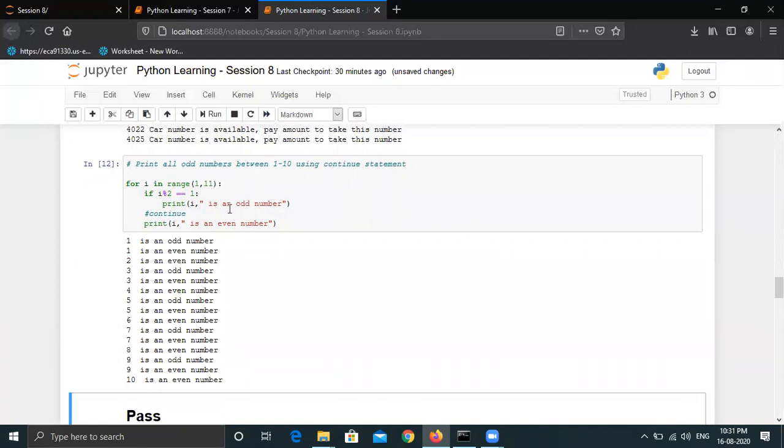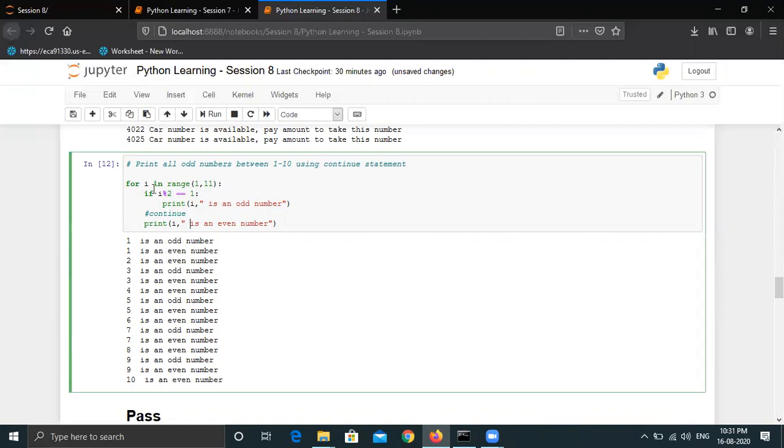For the even numbers, it is printing 2 times, but it is giving us a wrong result. Why? Because in the first iteration, the value of i is 1, so it has fulfilled this condition. So it is printing i is an odd number. Then you can see that the for loop has one more statement, which is this. Based on none of the conditions, it will always process. There is no condition for this print statement, so it will be processed in all the iterations of the loop. That's why I used continue here. This may not be the perfect example to show the continue statement, but yes, the upper example makes sense here.